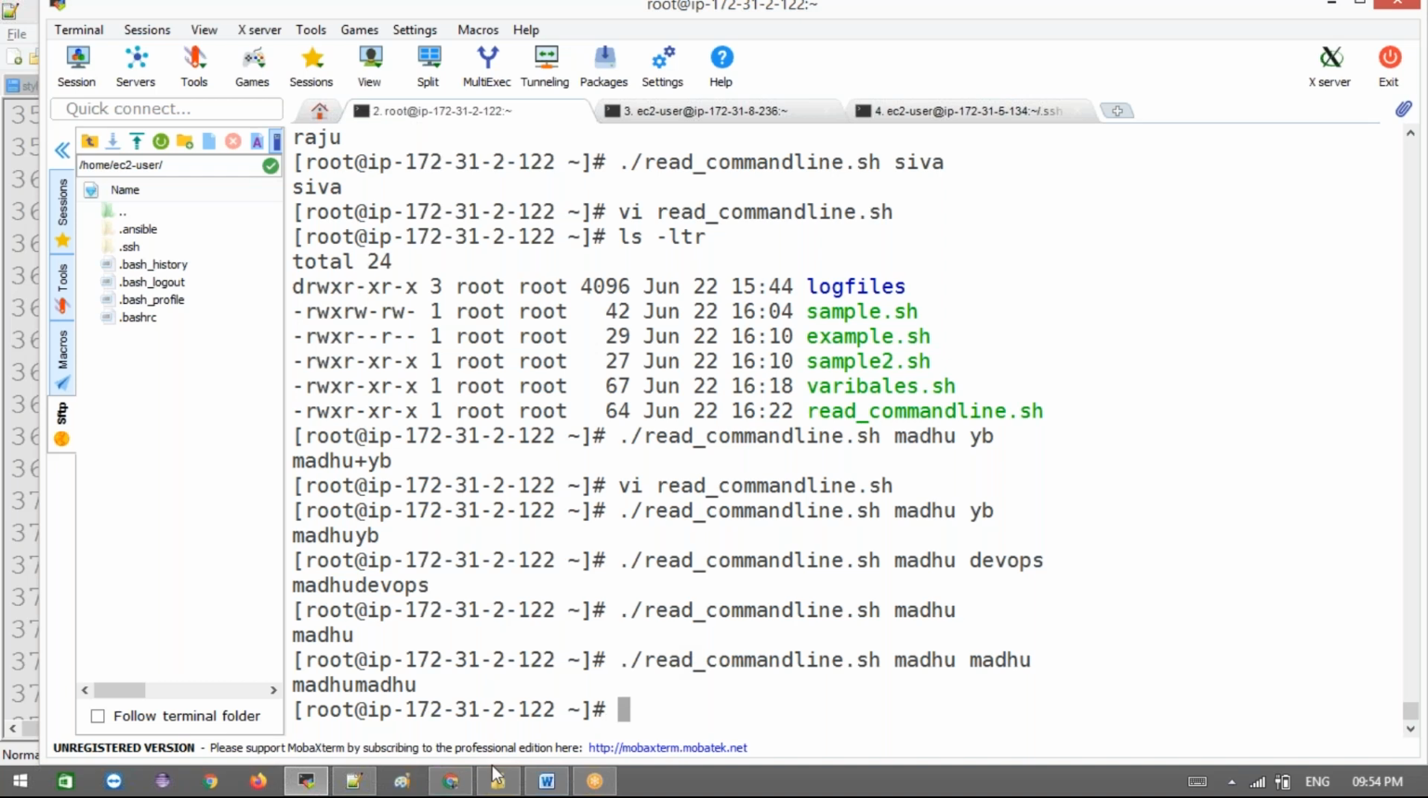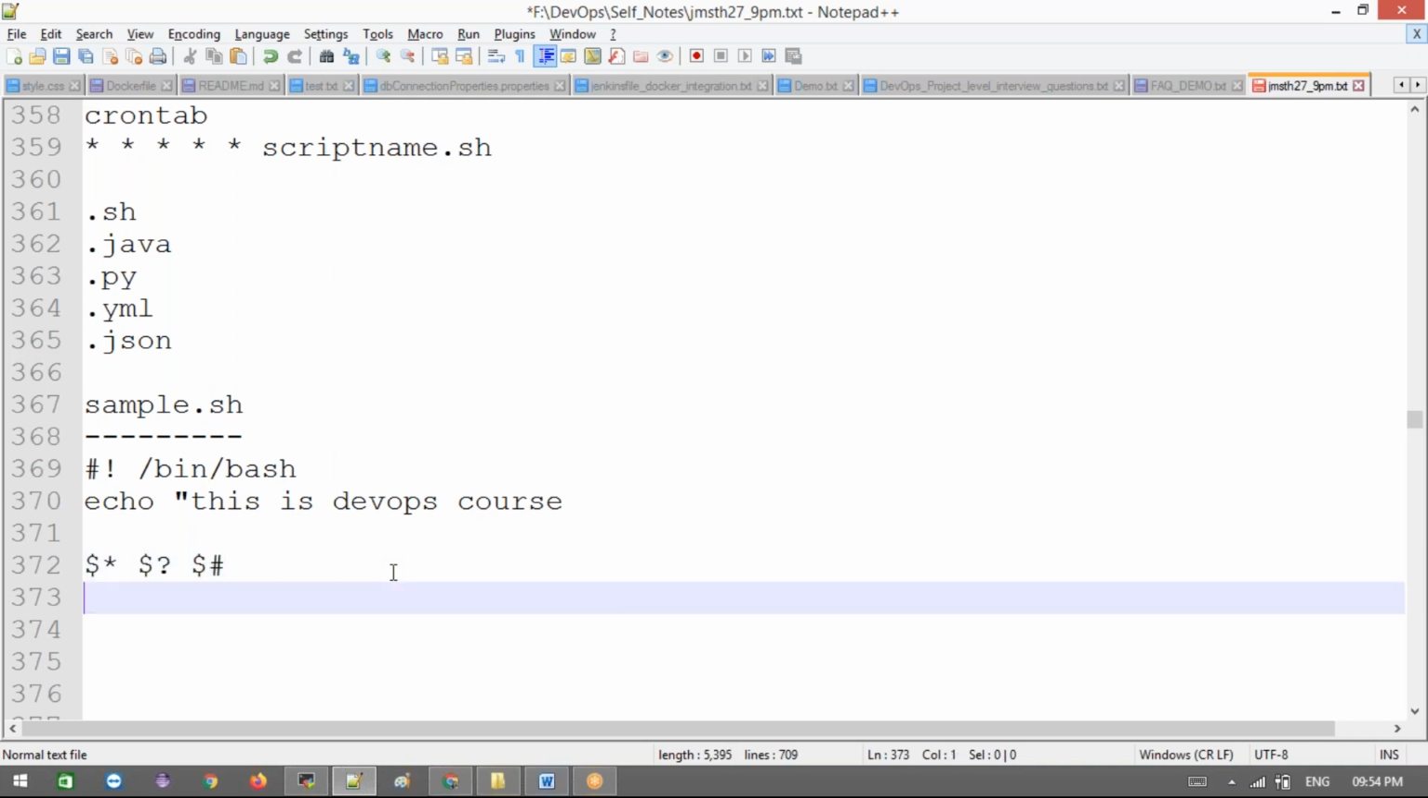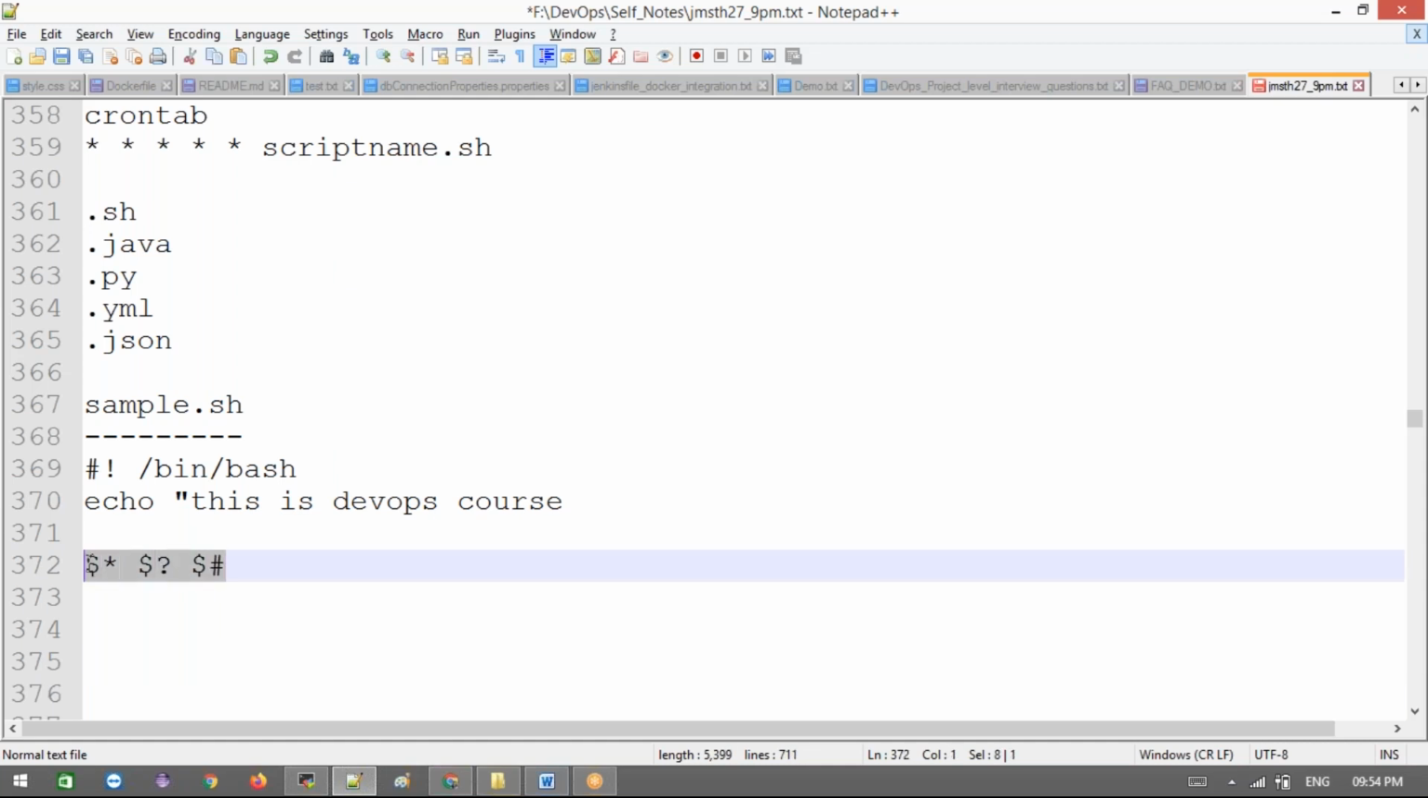There are a number of options that we'll discuss tomorrow, like dollar question mark. This is a very important interview question. Dollar star, dollar question mark, dollar hash. These kinds of questions are very important interview questions. Even this is very important in the shell script. When you go to the shell script level also, it is very important for us.